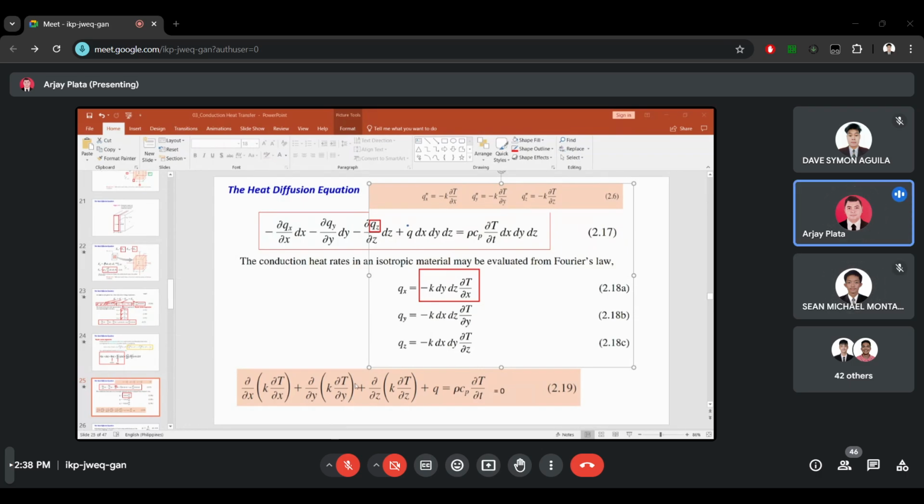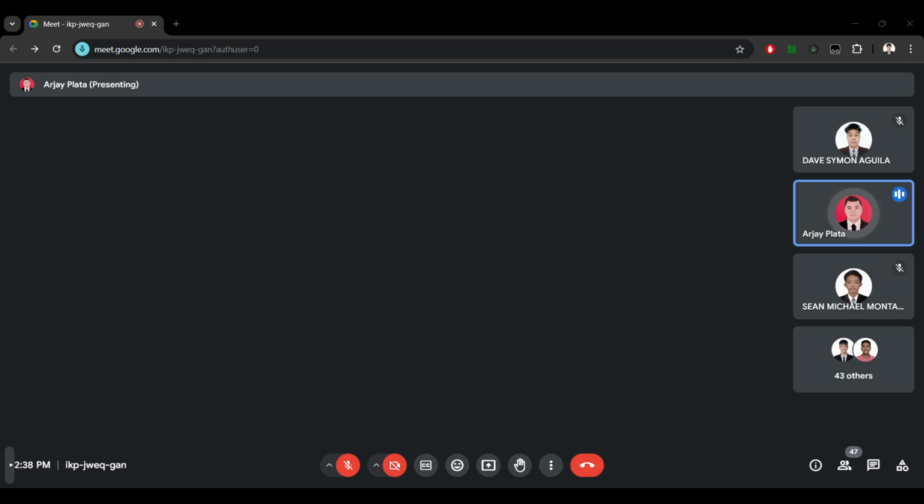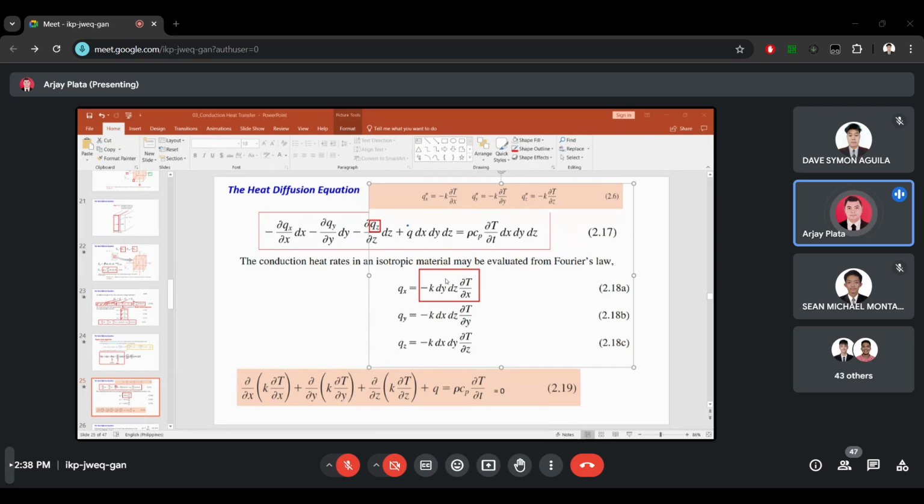Okay, so as I have said, the conduction heat rates in an isotropic material may be evaluated from Fourier's law. So this equation is from Fourier's law: negative k dy dz multiplied by the partial derivative of T with respect to x. However, this time, since we are dealing with more than one variable, not only x but also y and z, we are using the partial derivative. So what about dy and dz? Where did they come from?